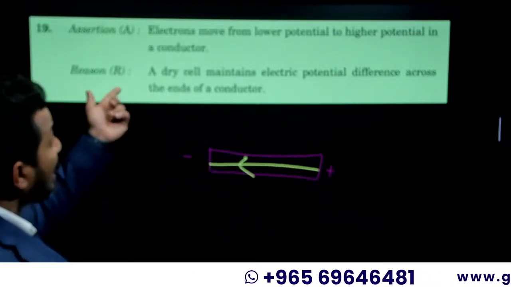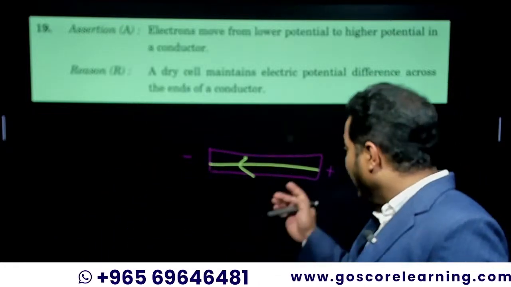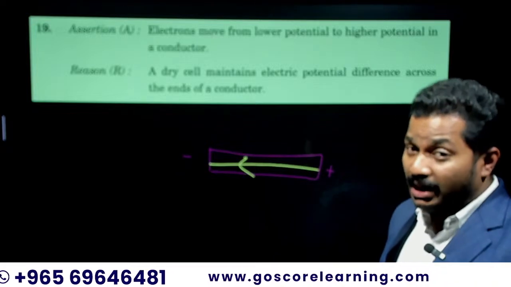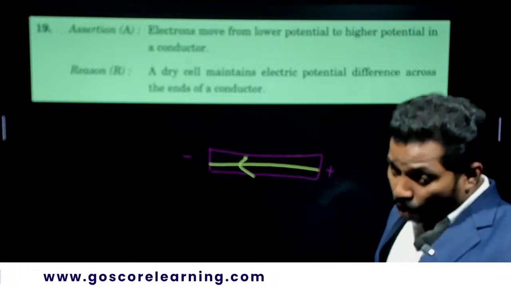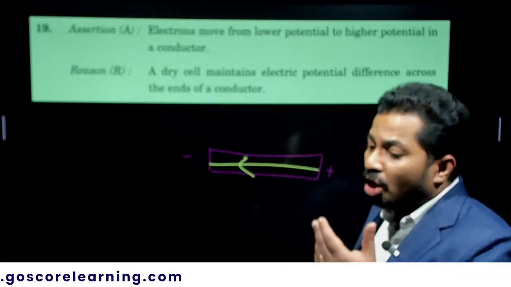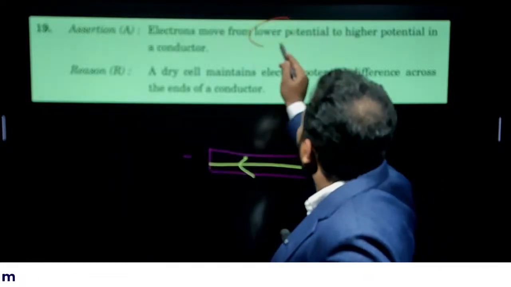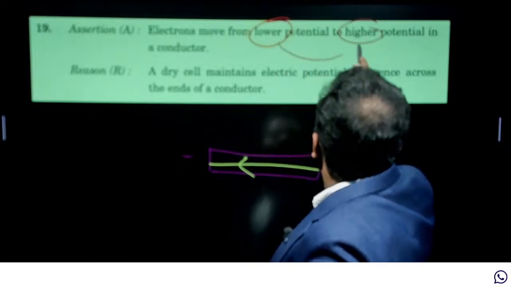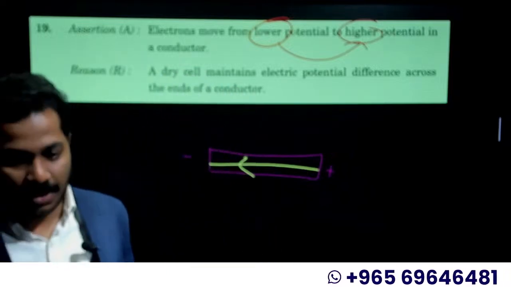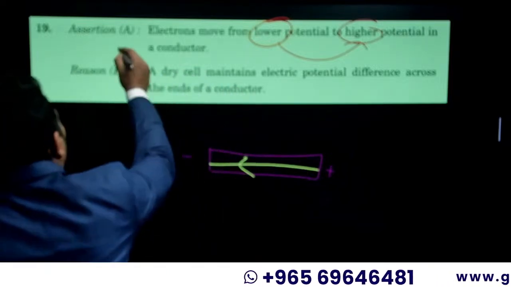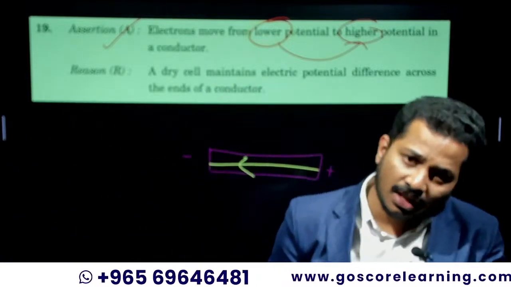What is the question? If current is from positive to negative, you know the direction of current is opposite to the direction of flow of electrons. So electrons flow from negative to positive, lower potential to higher potential. So the assertion is correct. Then check the reason, whether the reason is correct or wrong.